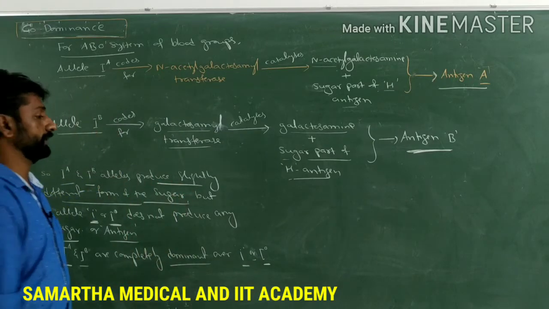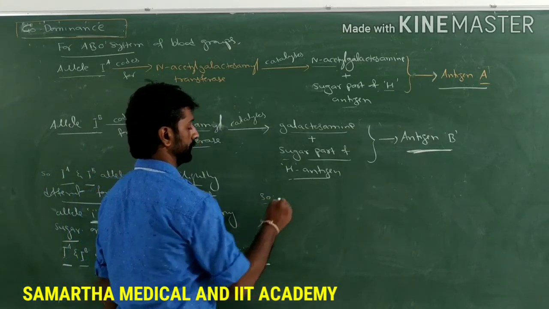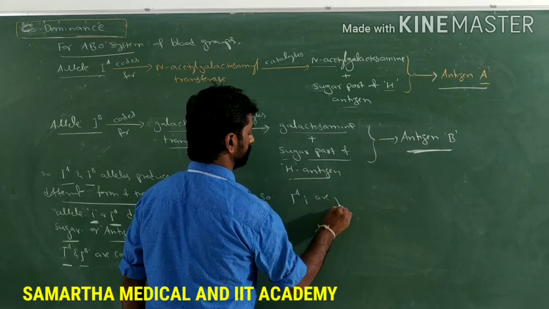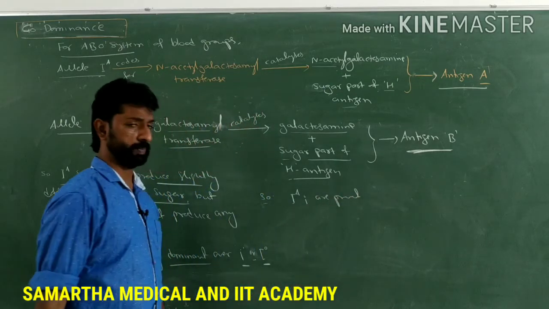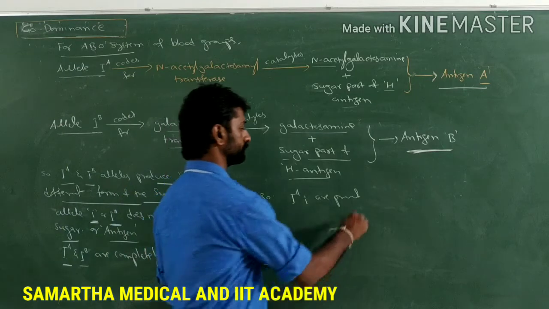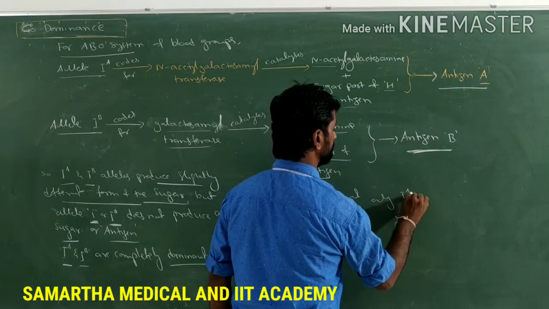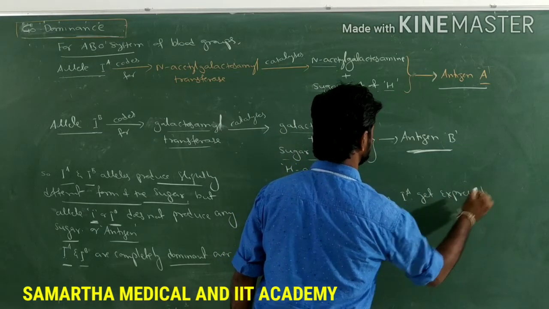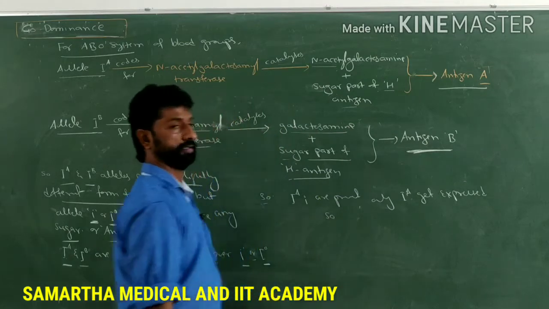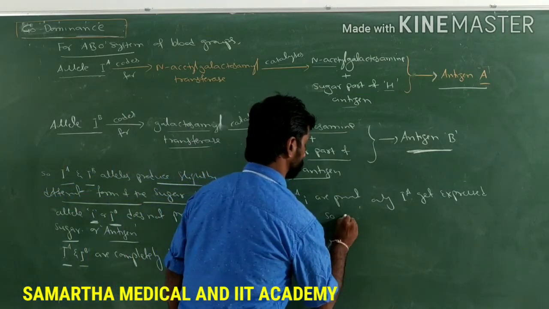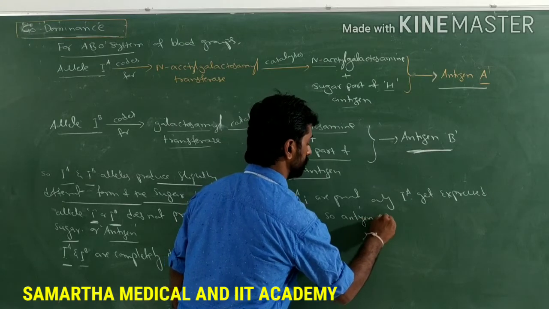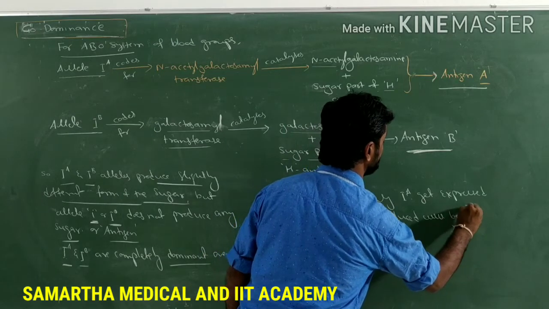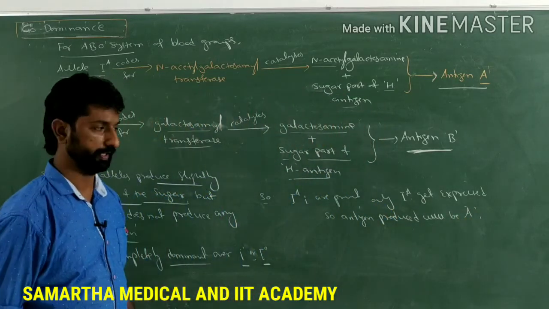As a result, when IA and small i are present as a combination of alleles, only the IA gets expressed. So the antigen produced will be A, and the blood group will be A only.